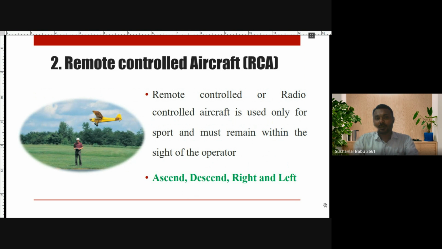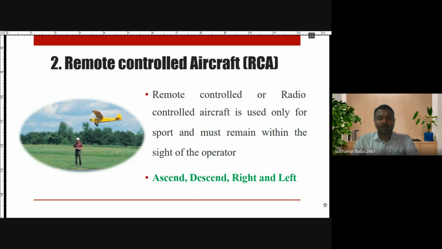Next is remote controlled aircraft. Everyone might have experienced a remote control aircraft. From the figure, it is very clear that a person holding a remote control is guiding that particular airplane with the help of that remote control. Using that remote control, he can make the aircraft fly up or down, ascend or descend, or turn to the right or left.